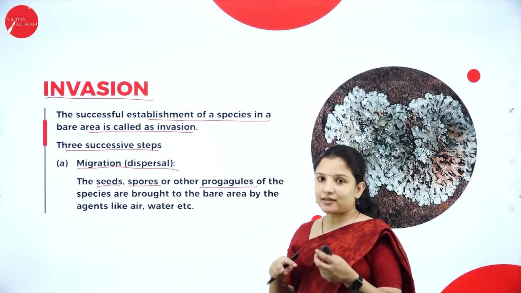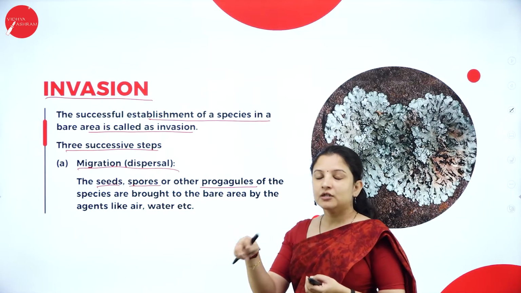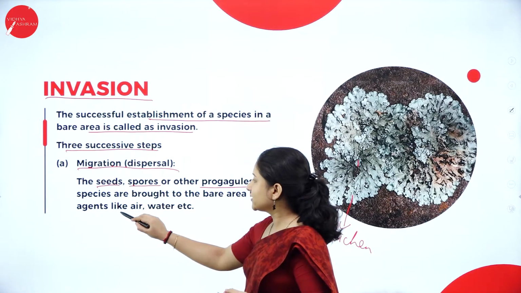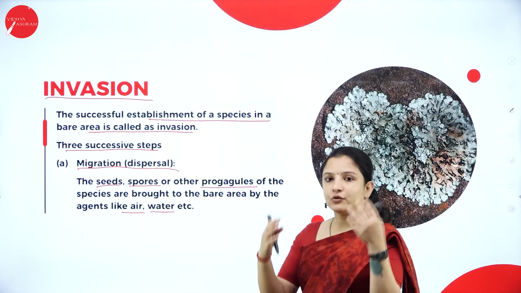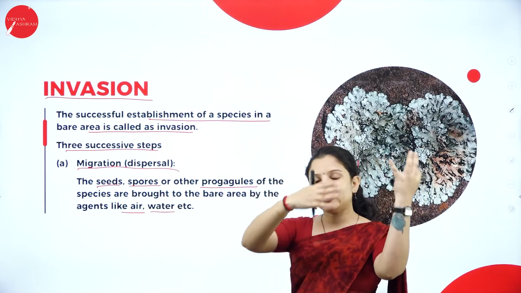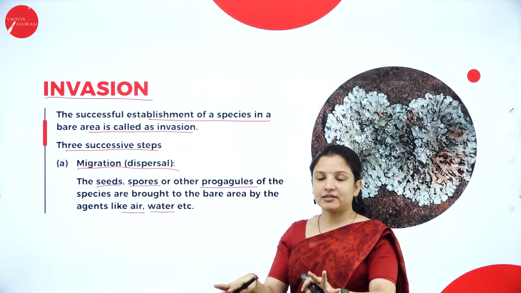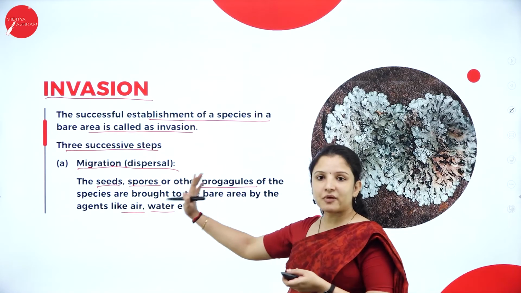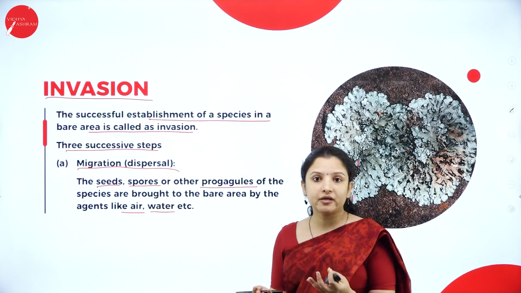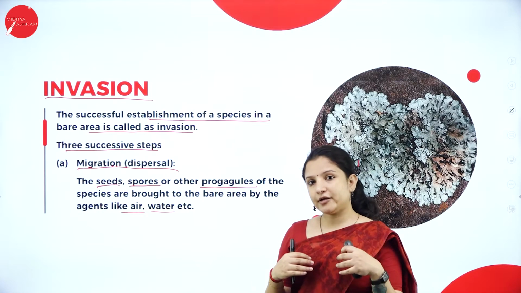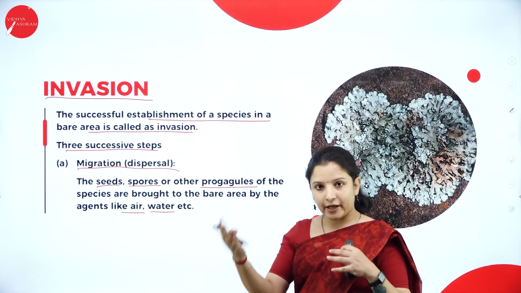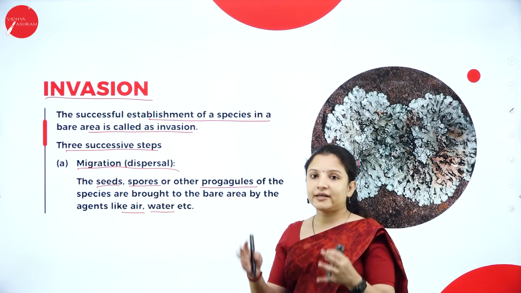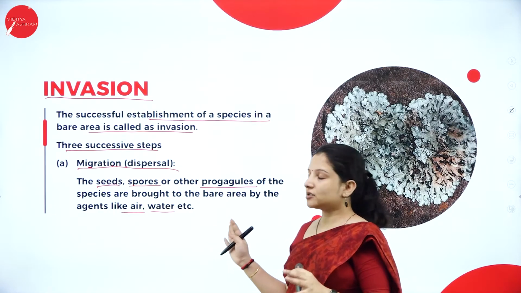So how can they migrate? Do they have legs to move? How will they get dispersed? They get dispersed by agents like air, water, etc. When the air is blowing, that air would have carried one seed and deposited it on the rock. That seed will start to grow there. The first step is migration, right? Like how we migrate to different countries by aeroplane, here the seed migrates onto the rock with the help of wind or water. So that is about migration.